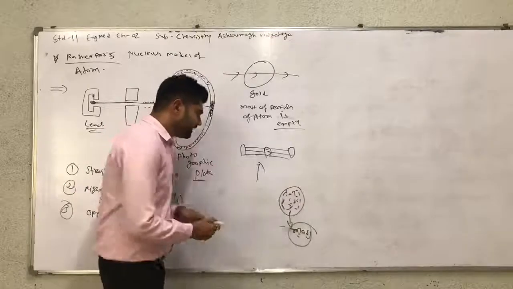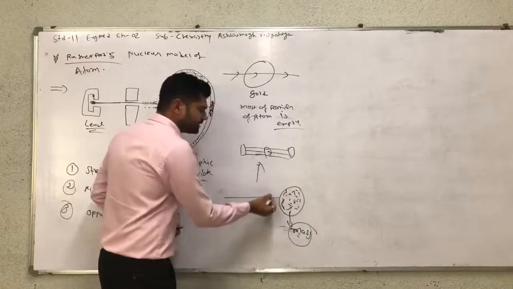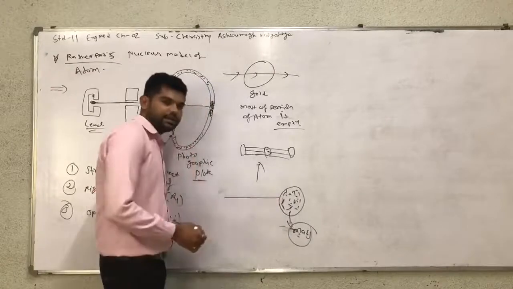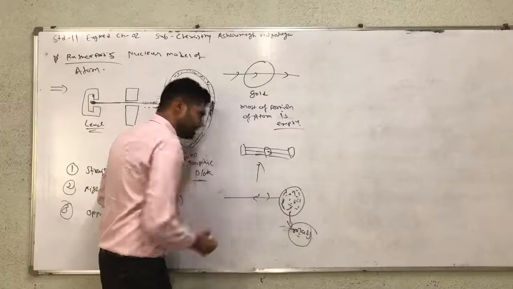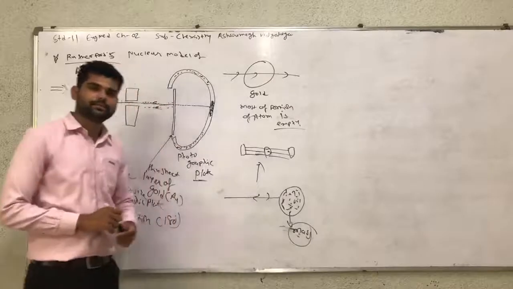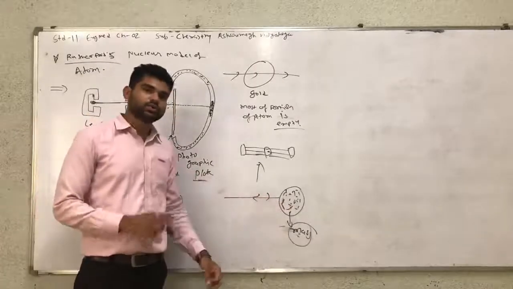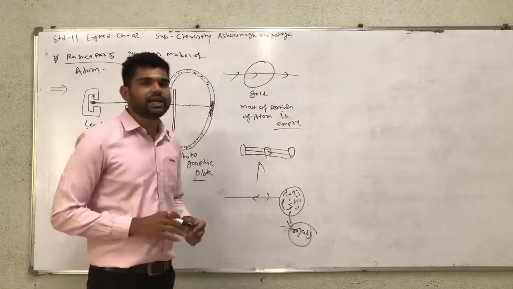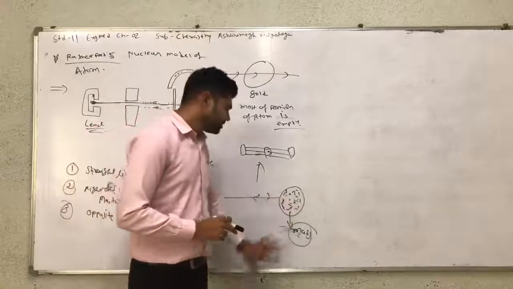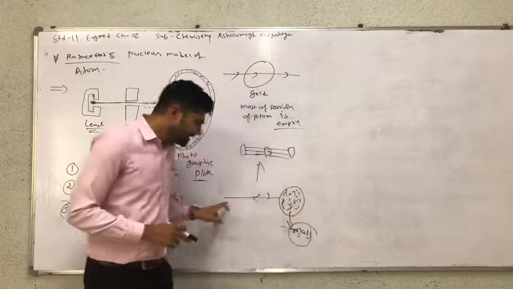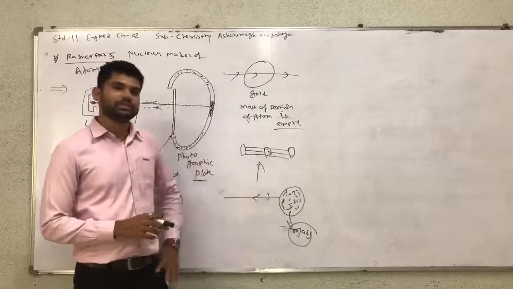So this ray is incident and reflected by the very high mass. At this time, Rutherford could not explain why these rays are reflected in the opposite direction.